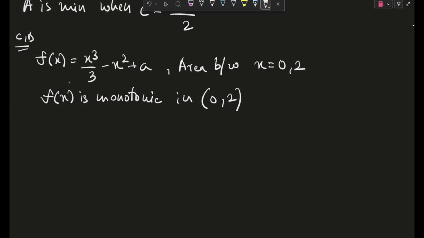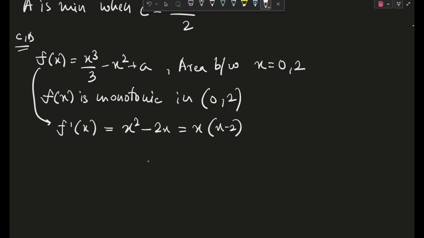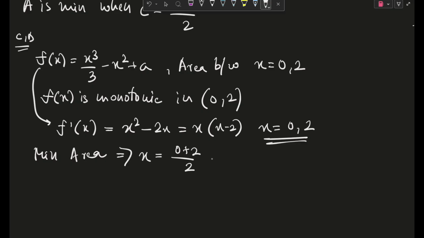So what we will do is first differentiate this, because for minimum area we need to find f dash x. This will be x square minus 2x, which is x into x minus 2. So pretty simply x equal to 0 and 2 come out to be the roots of f dash x. So for minimum area, x has to be equal to 0 plus 2 by 2, equal to 1.